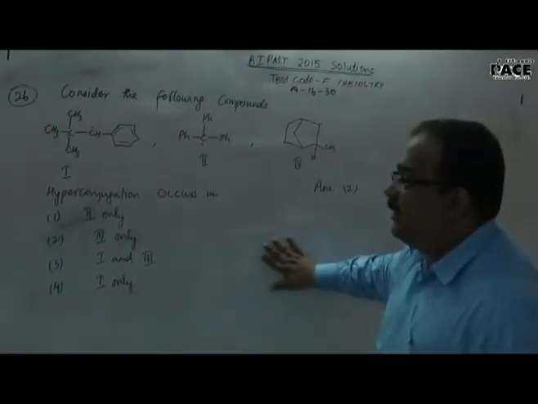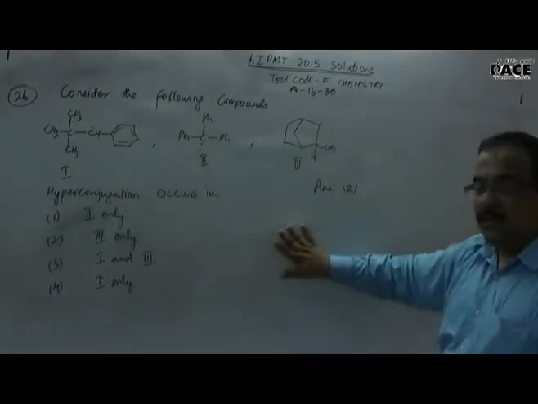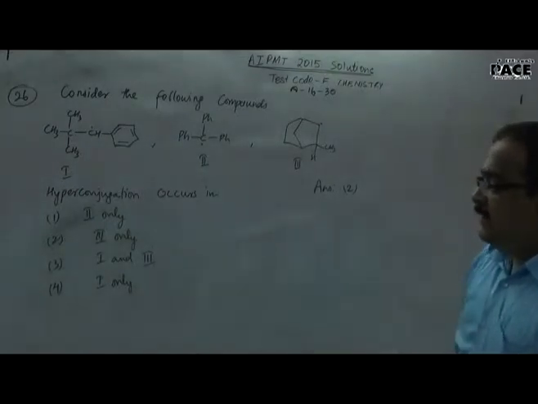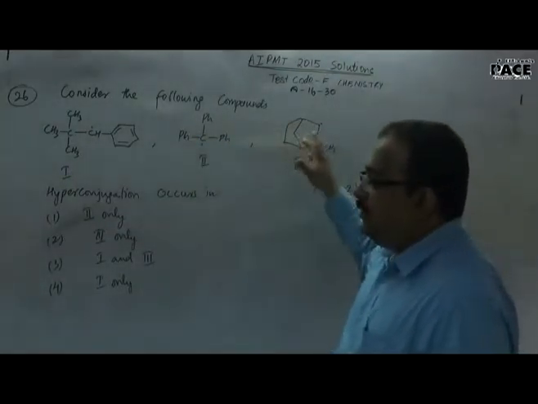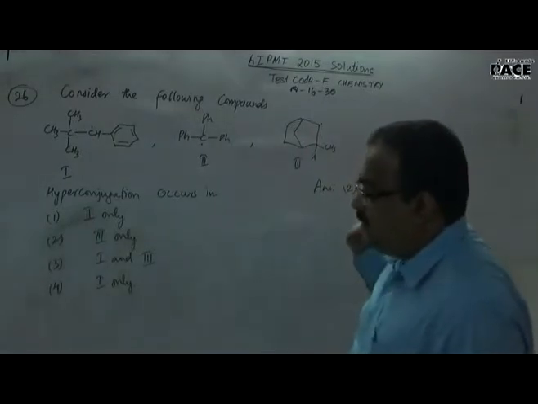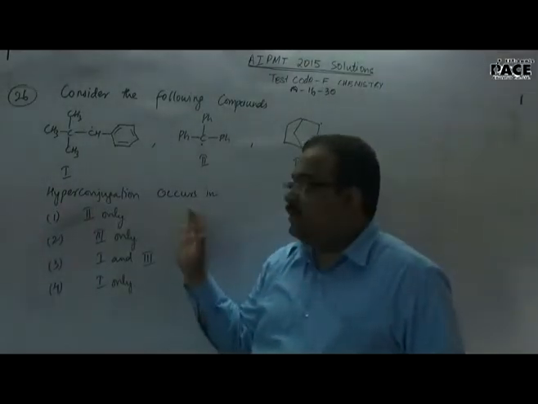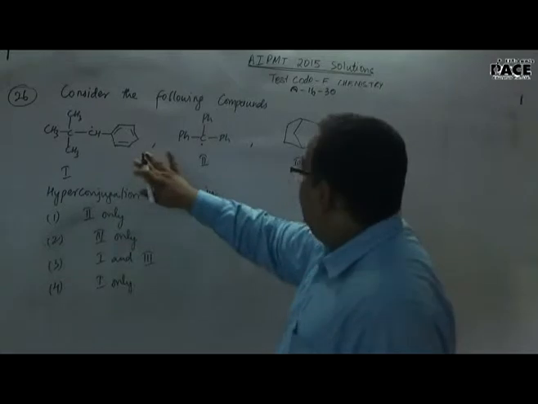Okay, again from basic organic chemistry, the question was about intermediate stability. In that case, you see this. Consider the following compounds. They have given free radicals, all are free radicals. They are asking you in which case hyperconjugation occurs. If you just compare them, you can see that all are free radicals.